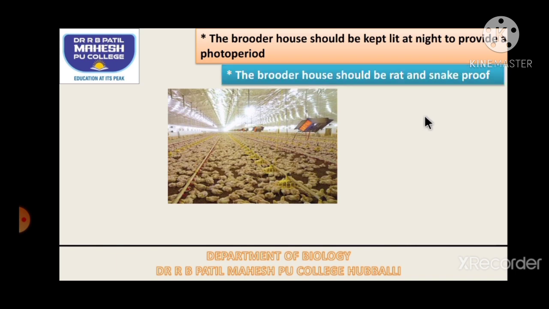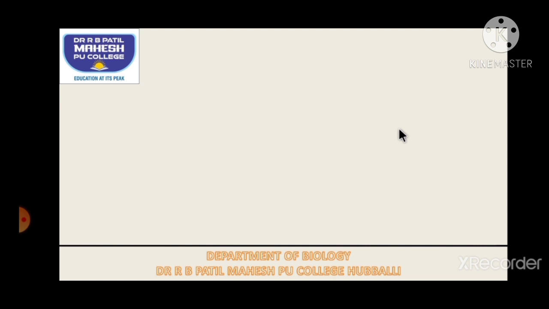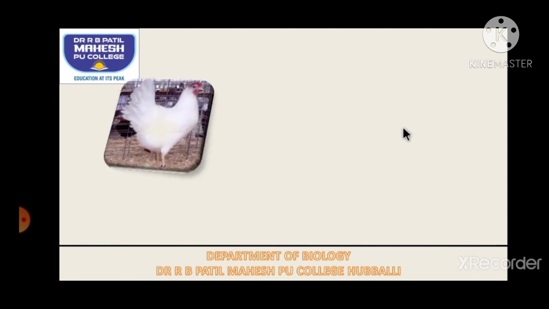The brooder house should be rat and snake free, so that our birds' numbers will not get damaged. Poultry farming requires knowledge of different types of diseases with which poultry fowls will suffer, their causative agents, and also their control. So we should know a basic idea about the diseases and how to prevent them.